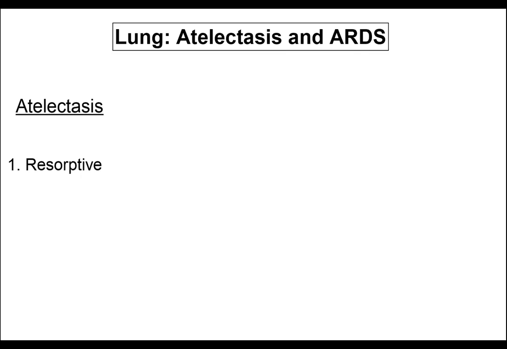Today's lecture is on atelectasis and acute respiratory distress syndrome. Atelectasis refers to a condition in which there is loss of lung tissue due to decreased volume within the lung. And there are three basic ways that one can lose that lung volume.